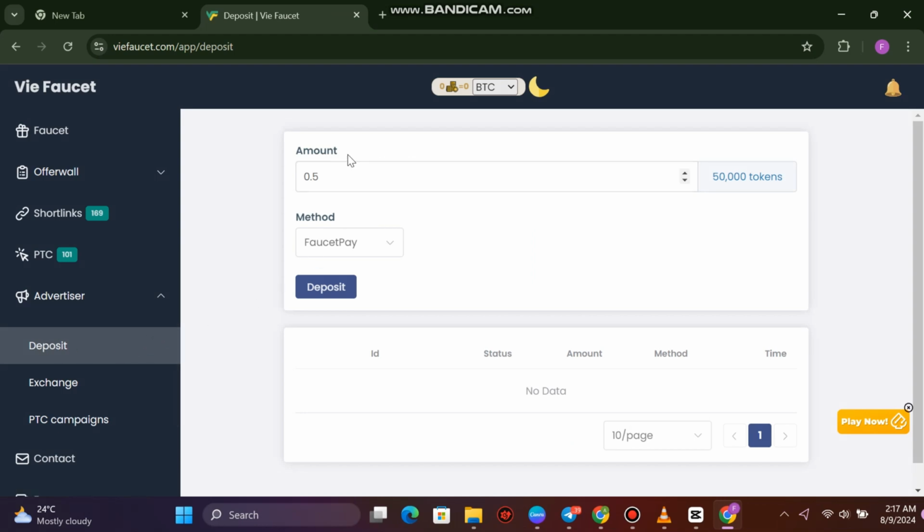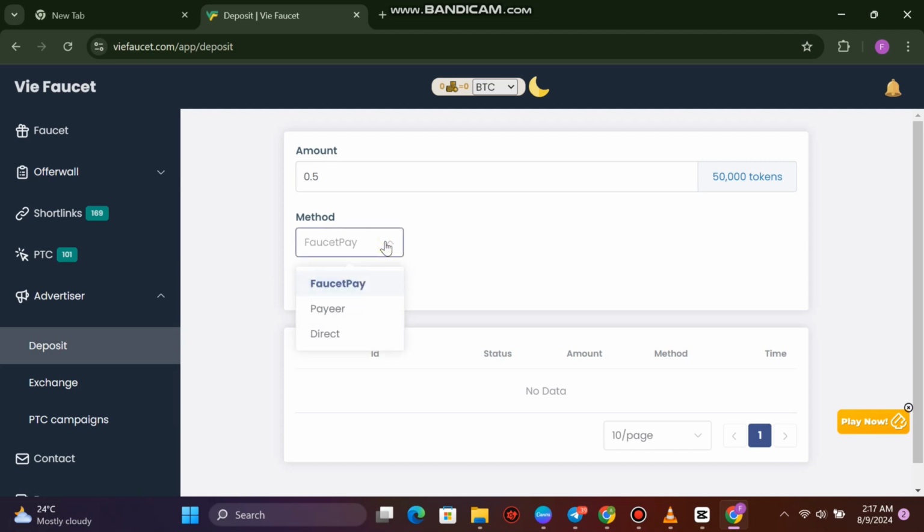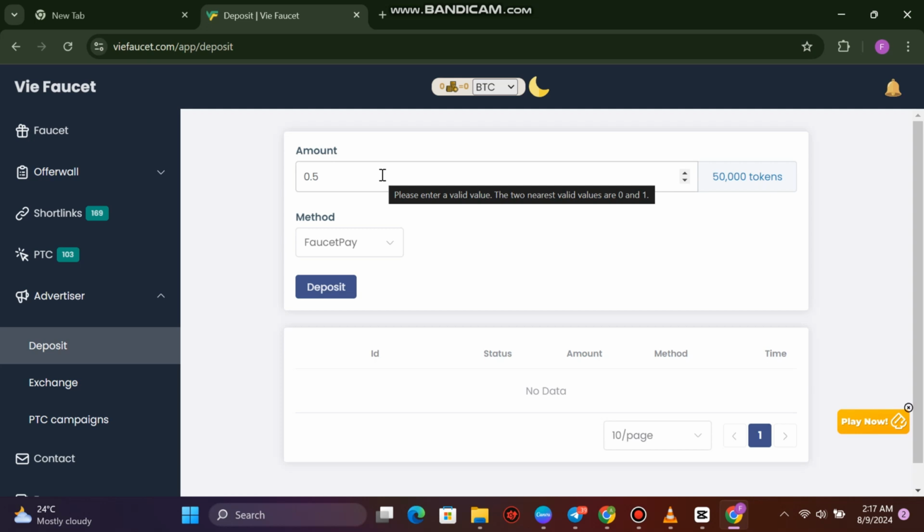Once you click on deposit, here is the amount and the method you prefer to make the deposit, either SEPA, direct, or any of the methods you prefer. This is the amount, and this is the amount of tokens you want. So this is 0.5 amount of BTC I want to deposit here with this account. That means I'm going to receive 5,000 tokens into my account. It just depends on the amount of tokens I need to run my campaign.